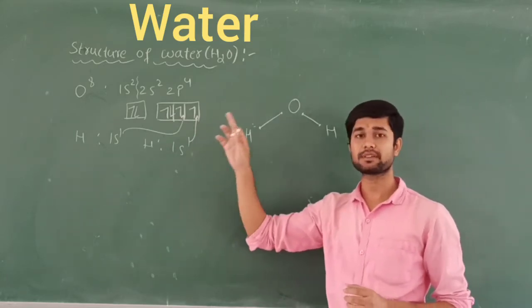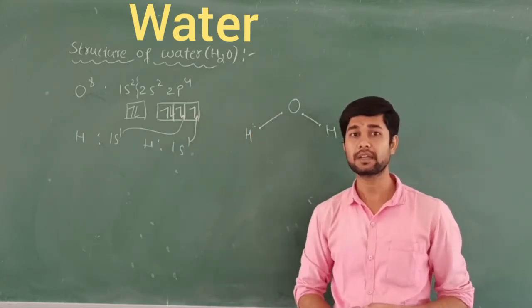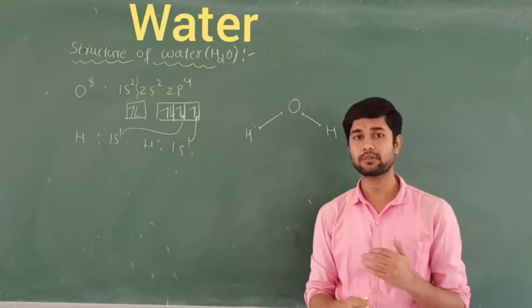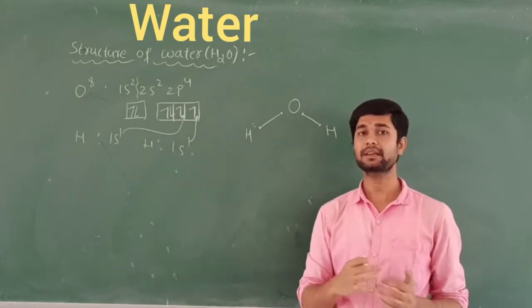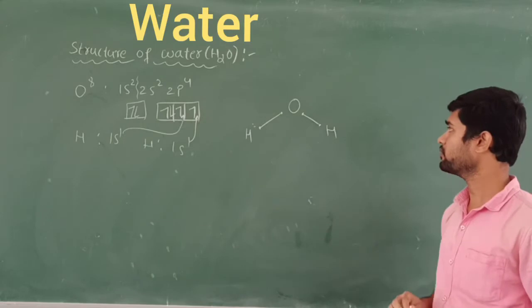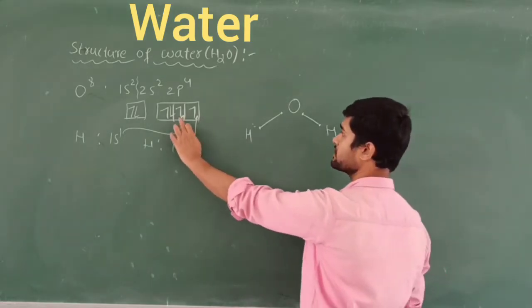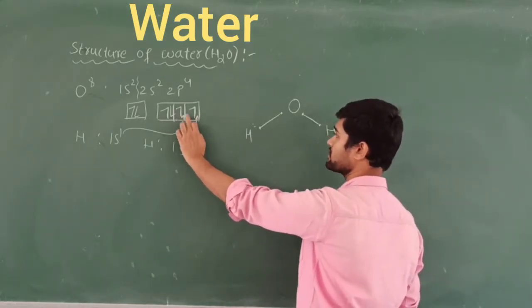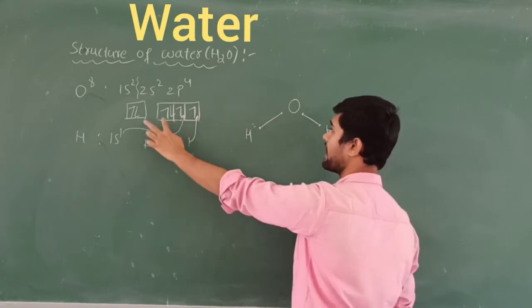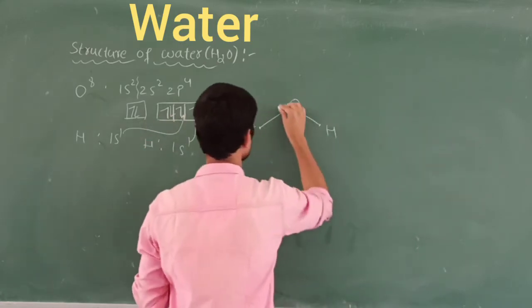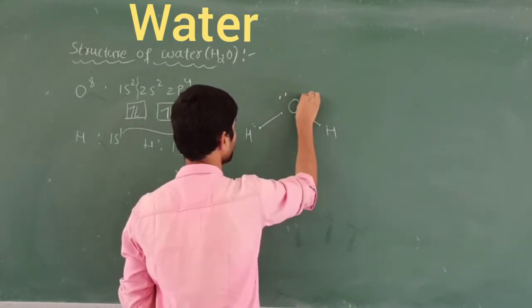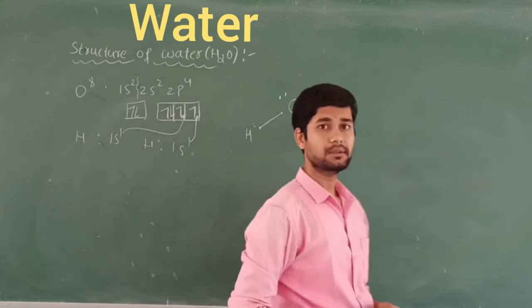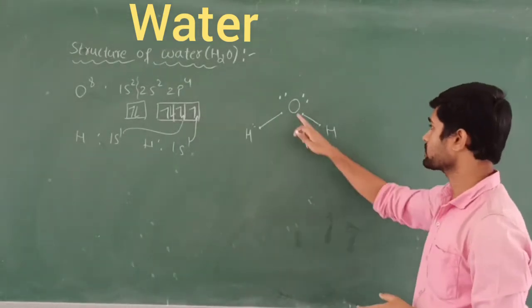How? The oxygen attains the nearest noble gas configuration, that is neon, and hydrogen occupies the stable position of helium. So now they are going to form here. These are called the bonding pairs of electrons, and the remaining two orbitals we are going to call the lone pairs of electrons on the oxygen atom here. These are called the lone pairs.